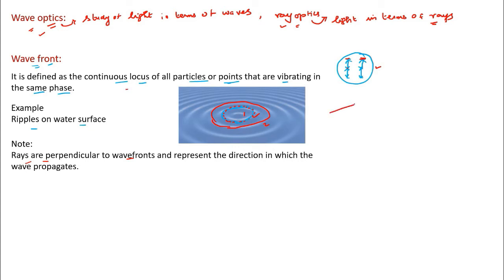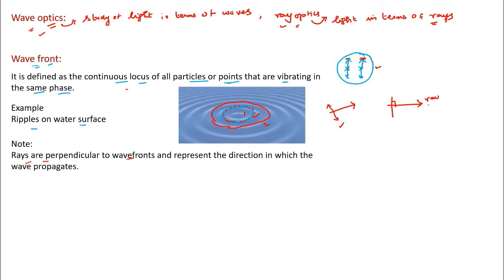Say this is a ray, meaning this is the direction in which the wave propagates. This is the direction in which the energy of light travels. So the rays are perpendicular to the wavefront. If you draw the ray, and you want to draw the corresponding wavefront, you draw a perpendicular. This is a wavefront. This is a ray, this is a wavefront, this is perpendicular.